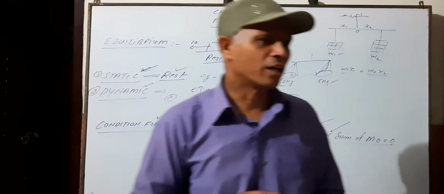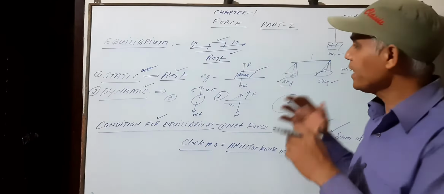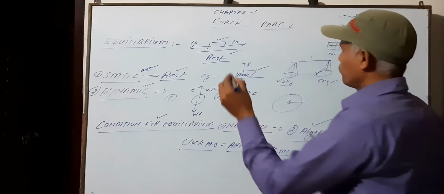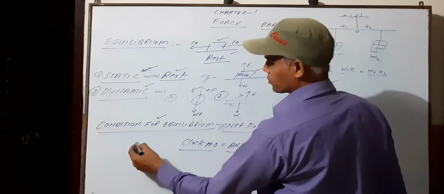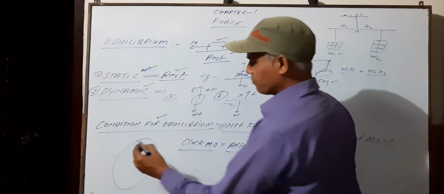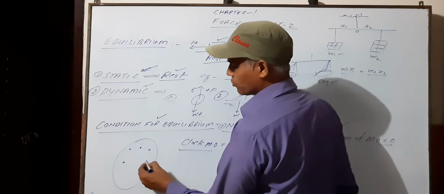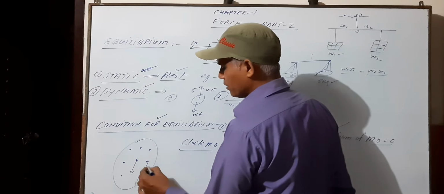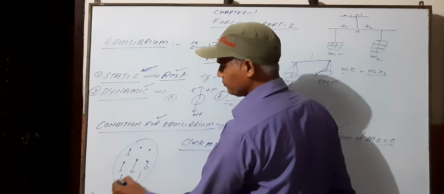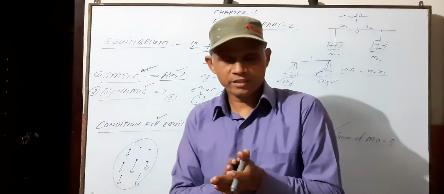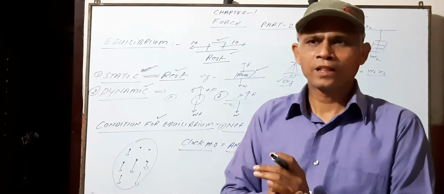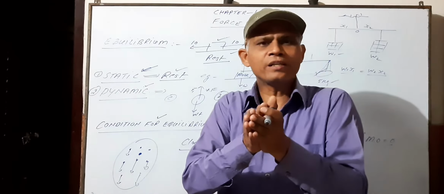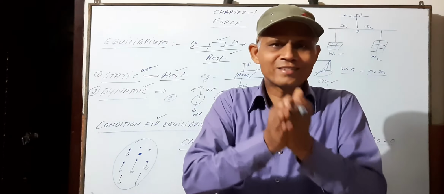Next topic which we are going to discuss with you is center of gravity. What is center of gravity? You know, every body is made up of very small particles. Suppose this is the body and it is made up of so many particles like this. So their weights must be acting in vertically downward direction. So due to this, there must be some moments, and there must be a point where whole weight of the body is supposed to be concentrated.